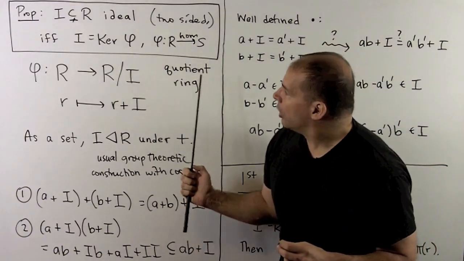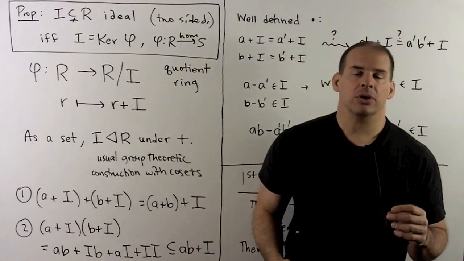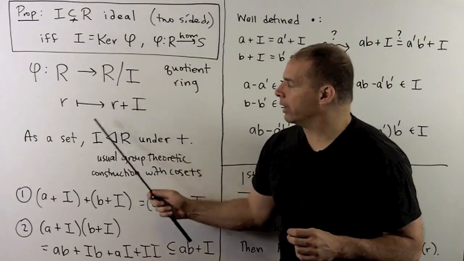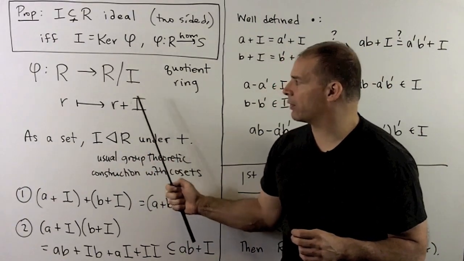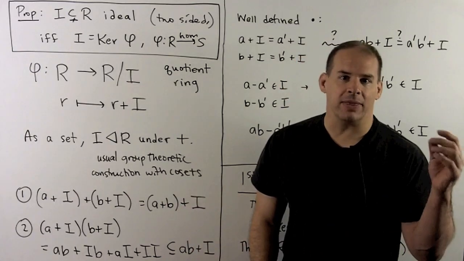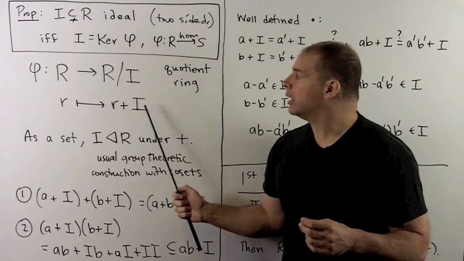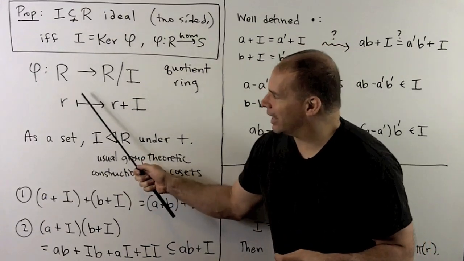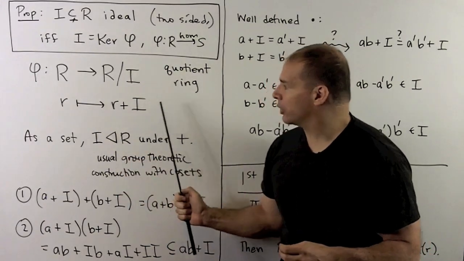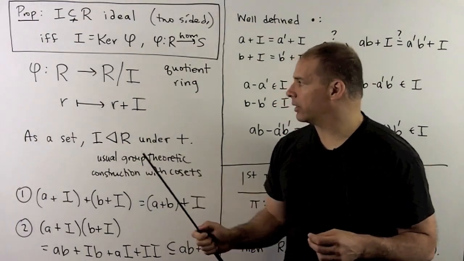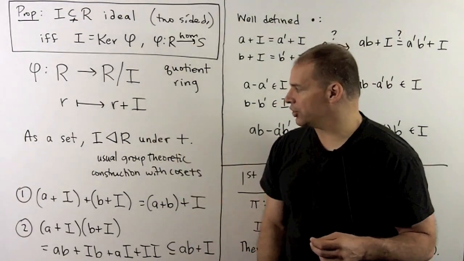Now, what about the homomorphism? So the phi that I use, we're just going to take our ring into the quotient ring. I'll send r to the coset for r, r + I. You have to verify that this is a homomorphism. Its kernel is just going to be I itself. So the only way that I get something mapping to the coset I is going to be if it was already in I to begin with. So that gives our proposition.